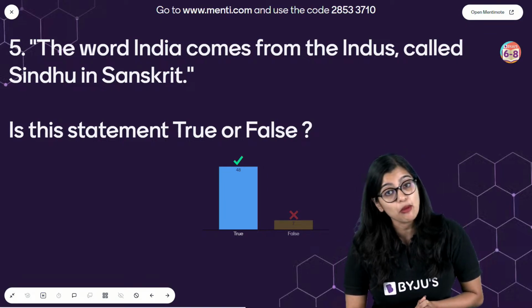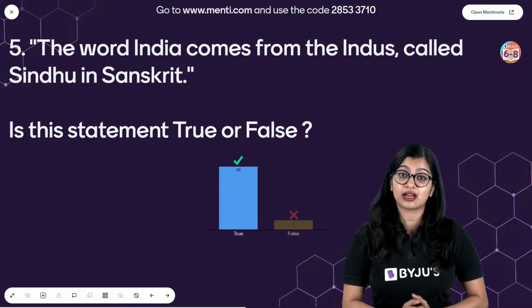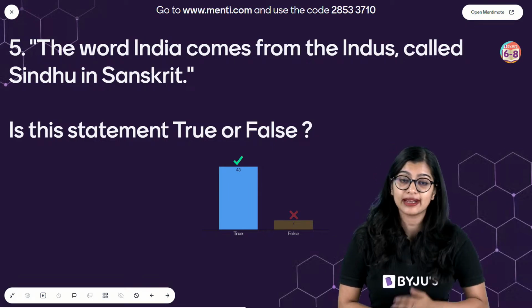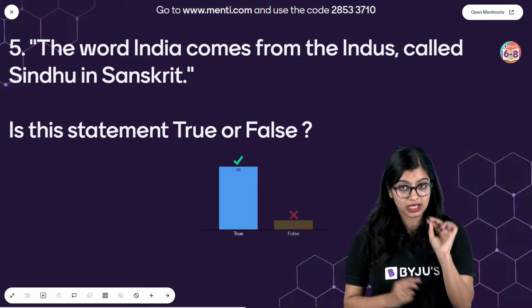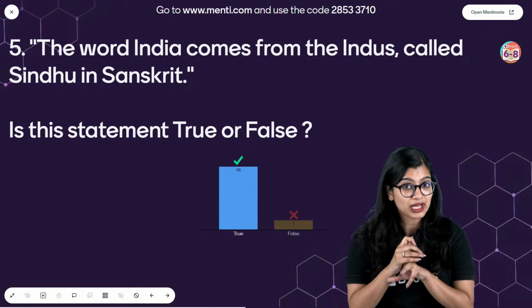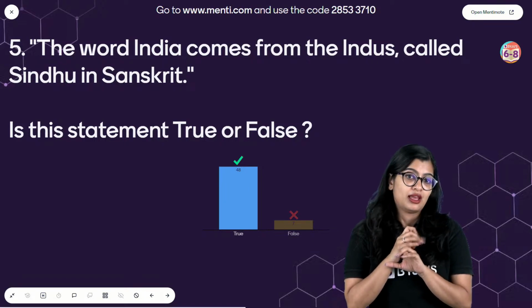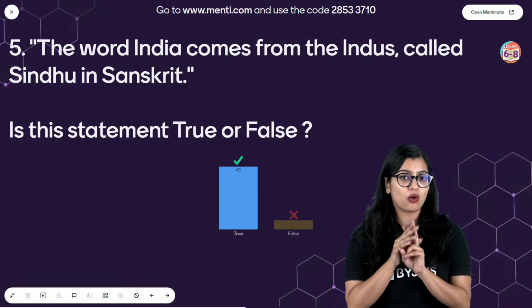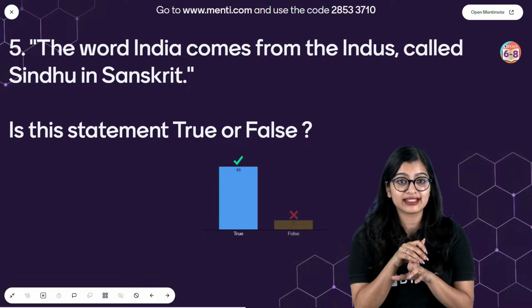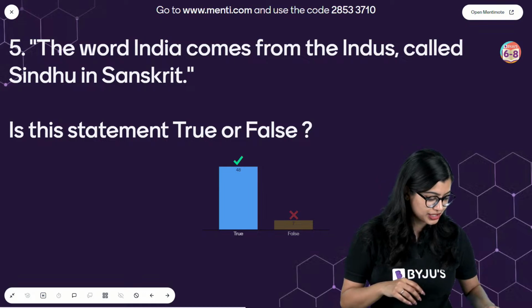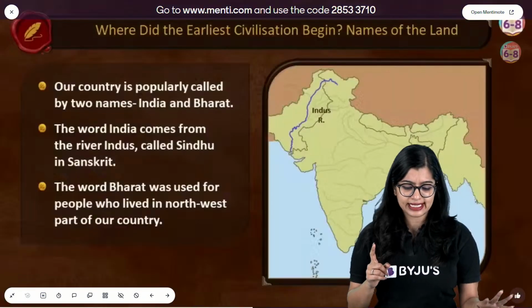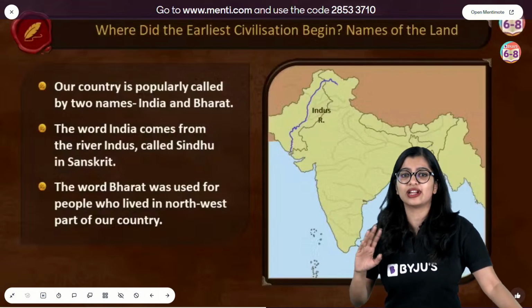Now, there is one more word by which we identify our country. Can you tell me what is the other name for our country? Our country is called by 2 names. One is India. The other one is what? Hindustan, yes, but one more. Something with B. Very good, Ipsita, Maitri. Many of you have got it. Someone said Indonesia. No, not Indonesia. It's called Bharat.